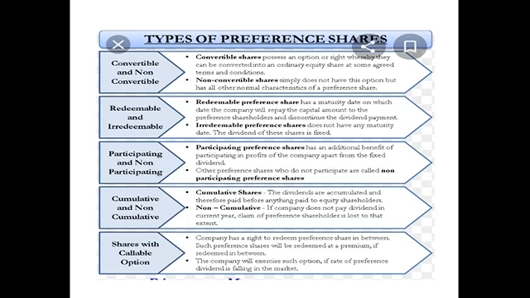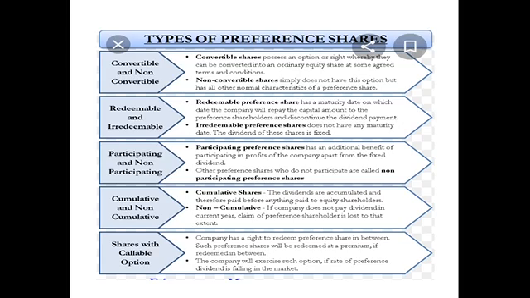Next, coming to the types of preference shares. The first type is convertible and non-convertible preference shares. Convertible preference shares are those shares which can be converted into equity shares within a certain period.